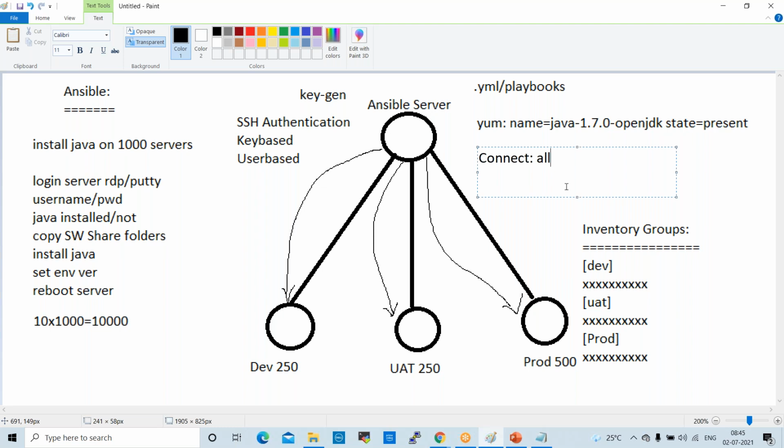I'll show you. We'll use a different authentication. I'll show you while working on that. Don't worry. Okay, sir.